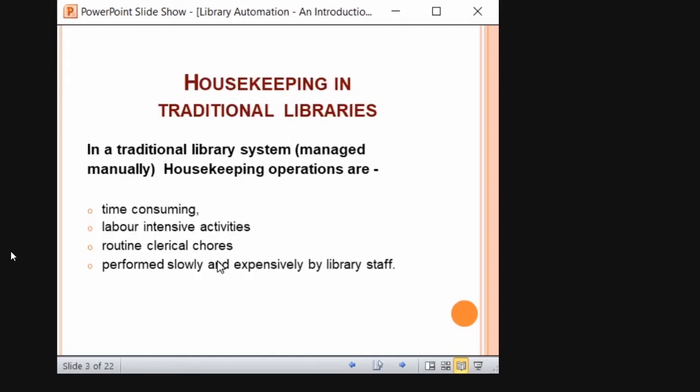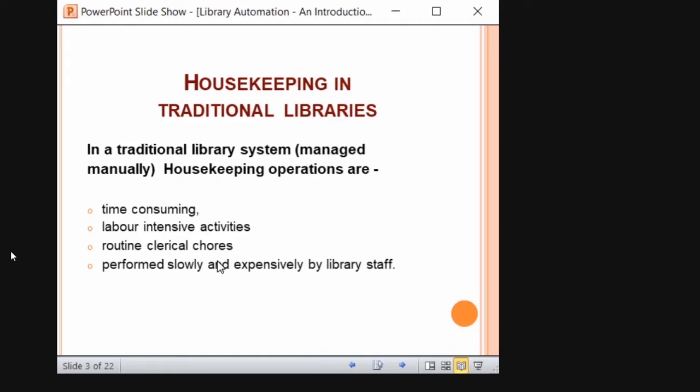Again, as I mentioned earlier, in the traditional library system, which is managed manually without the help of any machines or computer, housekeeping operations are time consuming. That is very true. When you are assigning a DDC number, Dewey Decimal Classification number, to a book, you need to refer to three volumes of schedules and the index, right? So for one title, it will take more than 1 to 2 hours. It is not possible if you have purchased more than 10,000 books. When will you finish classification, right?